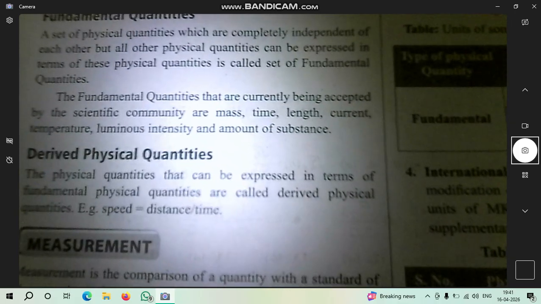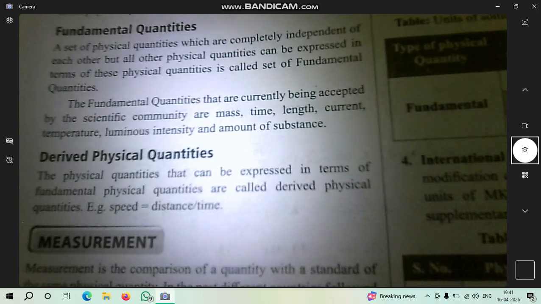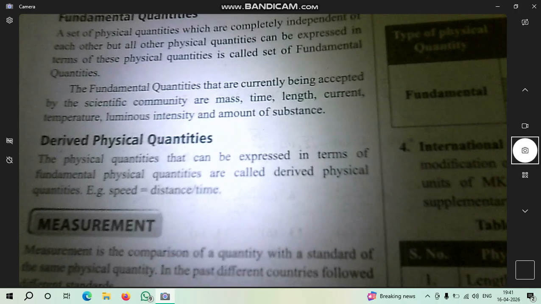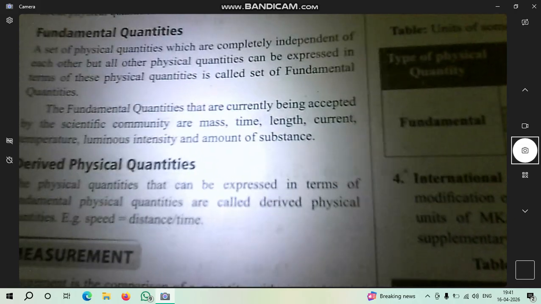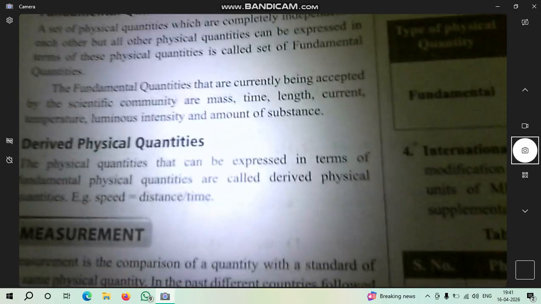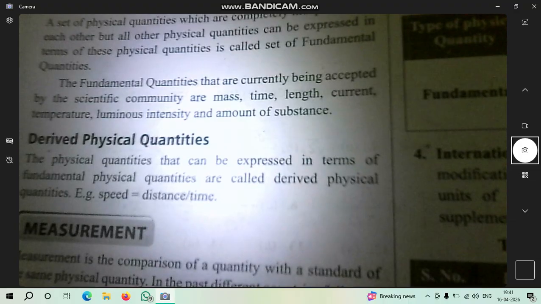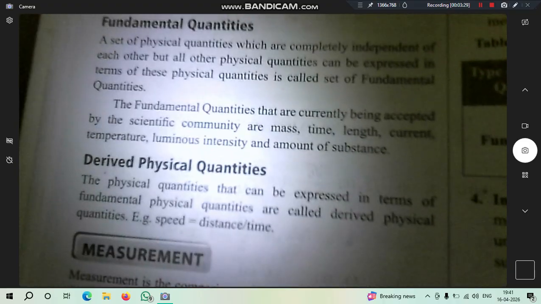Mass means kg, gram, etc. Time we deal with as second, minutes, etc. Length means meter, centimeter. Current means ampere. Temperature means Kelvin or degree Celsius. Luminous intensity and amount of substance are also examples of fundamental quantities.